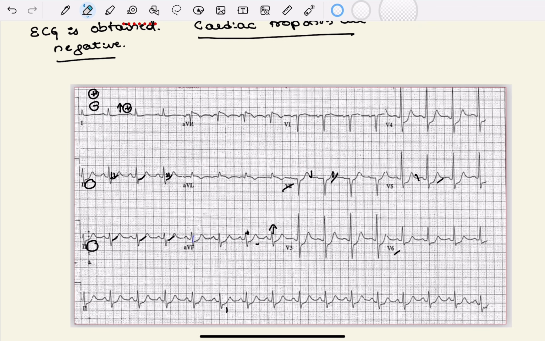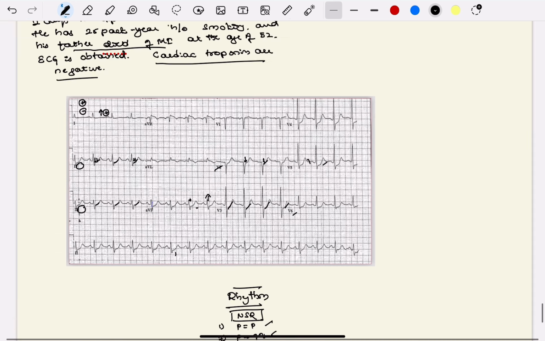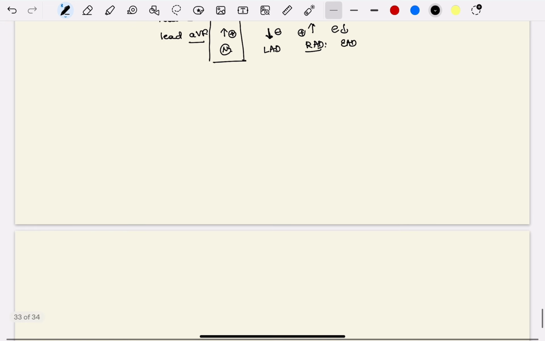Next, similar findings are also seen in leads V1, V2 to V6. Look there. ST is depressed and it is upsloping. Upsloping ST depression. So these findings are seen in 2, 3, AVF and V2 to V6.